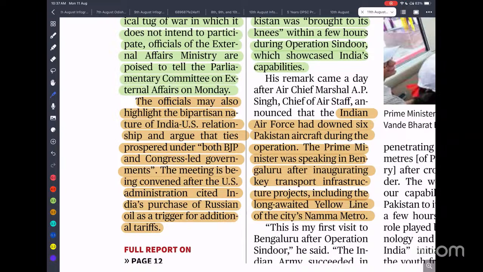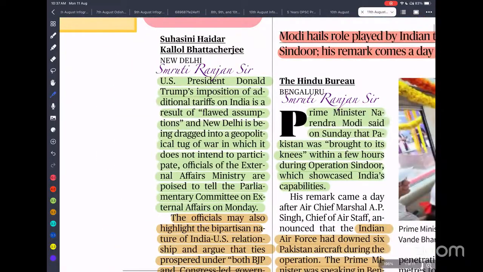Chaliye. So recently a tariff war is going on between India and USA. USA is imposing tariffs on India, and in retaliation India has also hit out at both USA and the European Union for showing double standards. They themselves are purchasing a huge amount of oil and gas from Russia, and the USA is buying critical minerals, oil, gas, and nuclear energy from Russia. Yet they are imposing sanctions on India. Even the European Union keeps purchasing oil and gas from Russia.